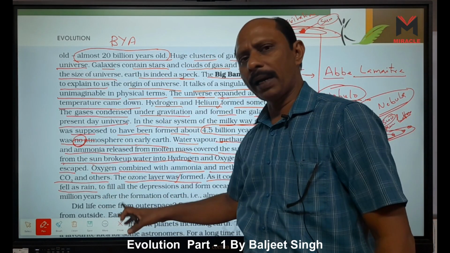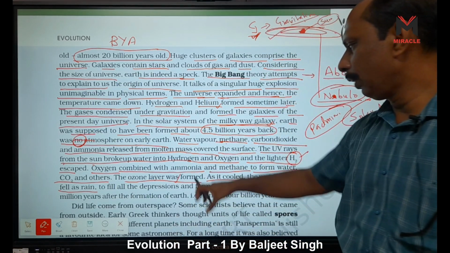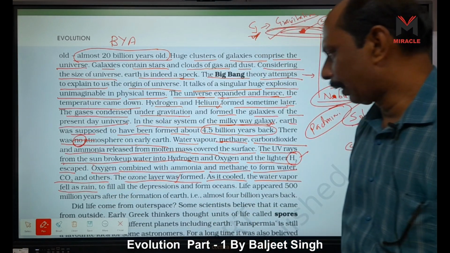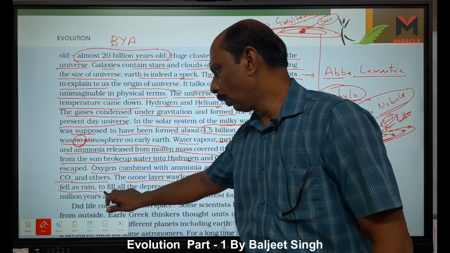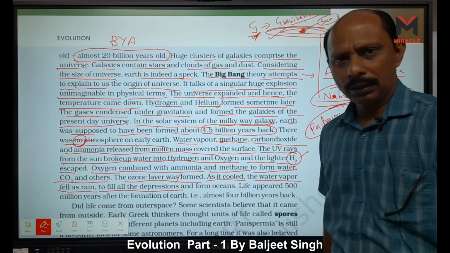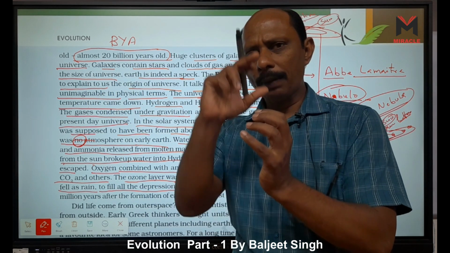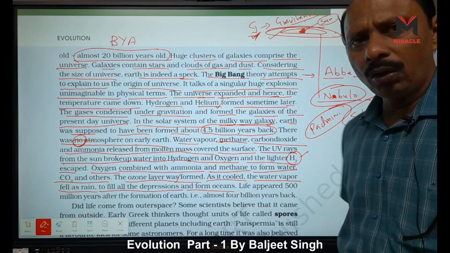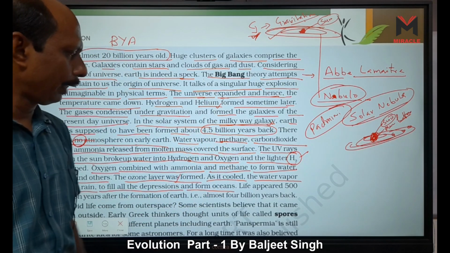And when this oxygen binds with methane and ammonia, it forms water, carbon dioxide, and other substances, right? So this water, when it cooled down, then what happens? It fell as rain to fill the depressions. Depressions mean that when the earth constricted, some depressions formed, and they formed the shallow oceans. At that time deeper oceans were not there, only shallow oceans, right?